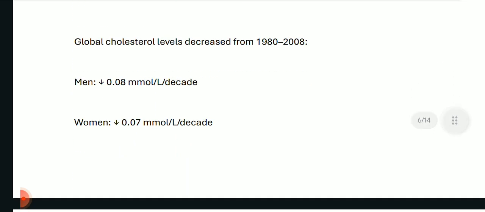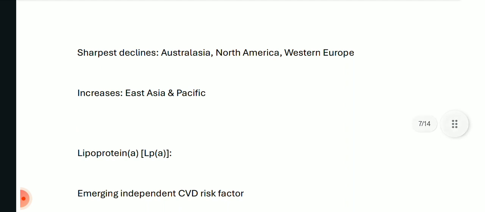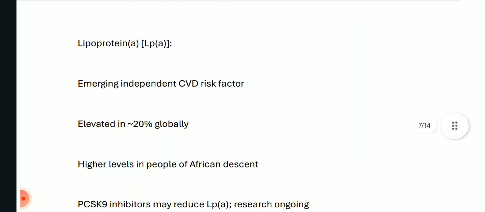Global cholesterol levels decreased from the 1980s to 2008. In men, it decreased by 0.08 millimole per liter per decade, and in women by 0.07 millimole per liter per decade. The sharpest decline was seen in Australasia, North America, and Western Europe, and a rise has been seen in East Asia and the Pacific regions.